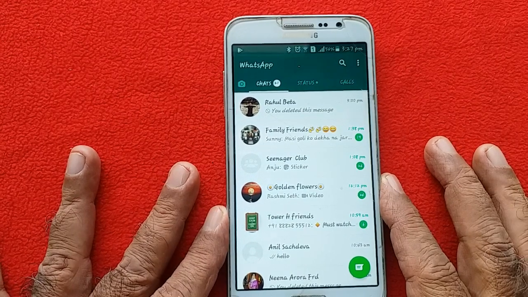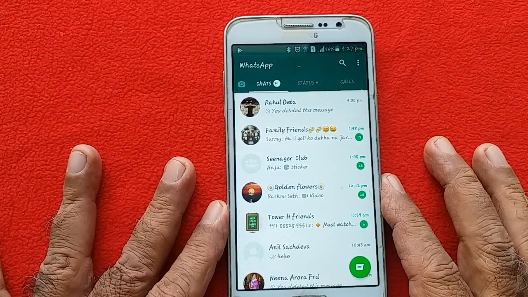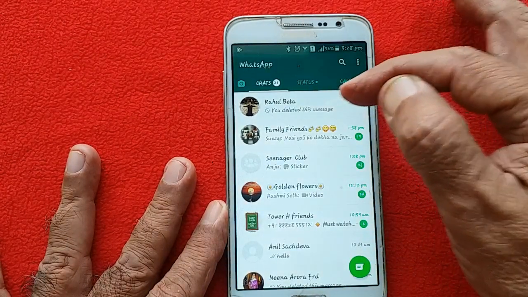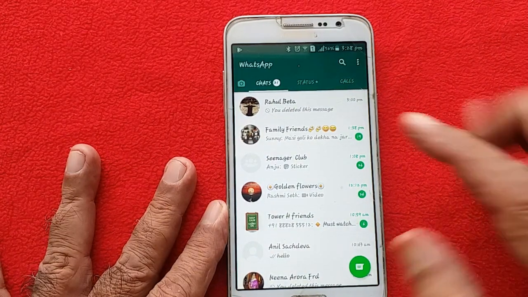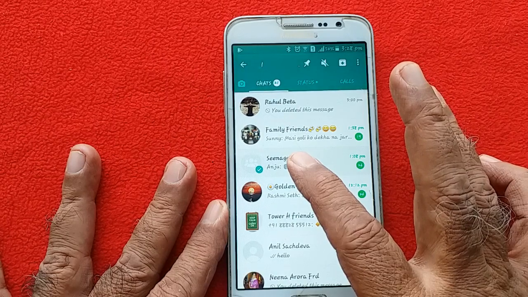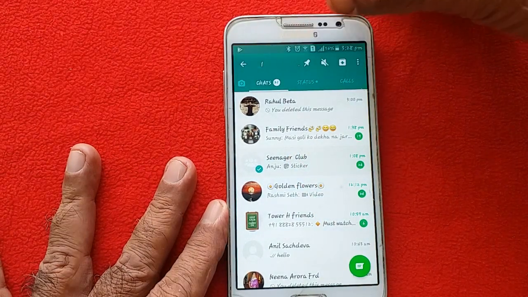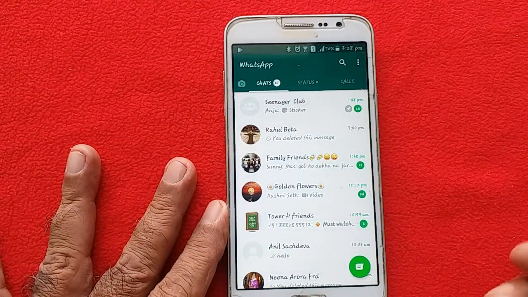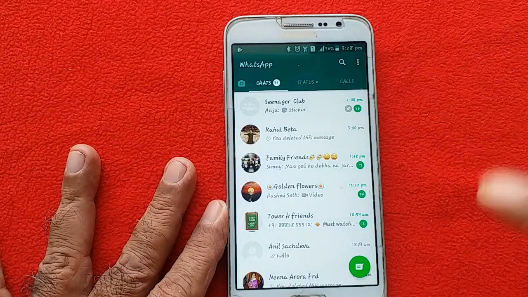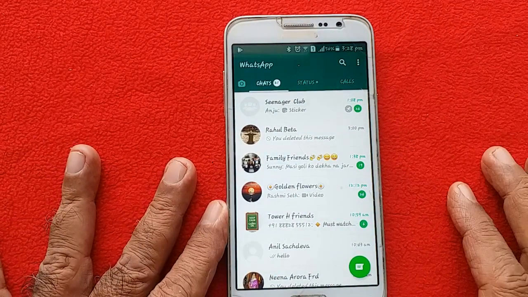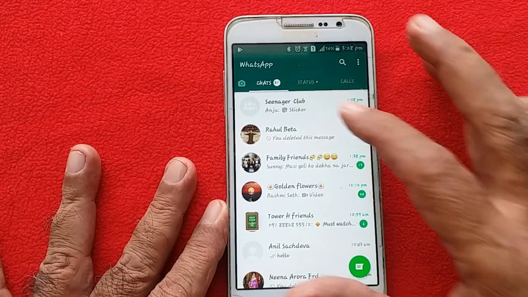In your WhatsApp messages, if you want the messages from one person to always be on top of the list, on top of everybody, what will you do for that? For example, this name, or let's take the other one. Keep it long pressed. You will see a sign of a pin. Just press it. This chat will always appear on top of all the messages whenever you receive messages. This group or this person will always remain on top. For the time being, we will unpin it.